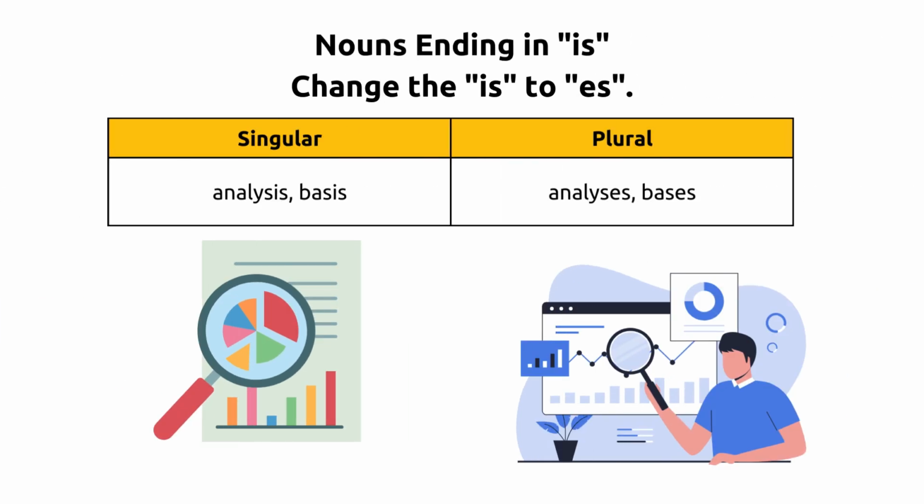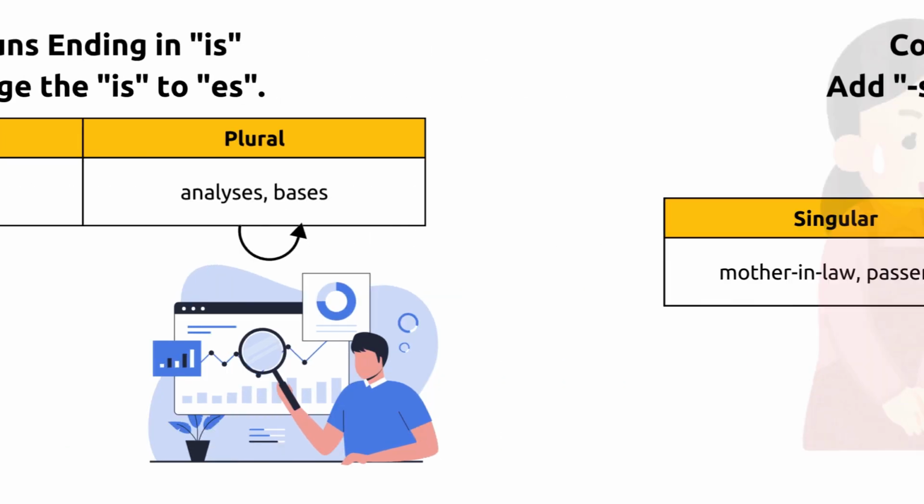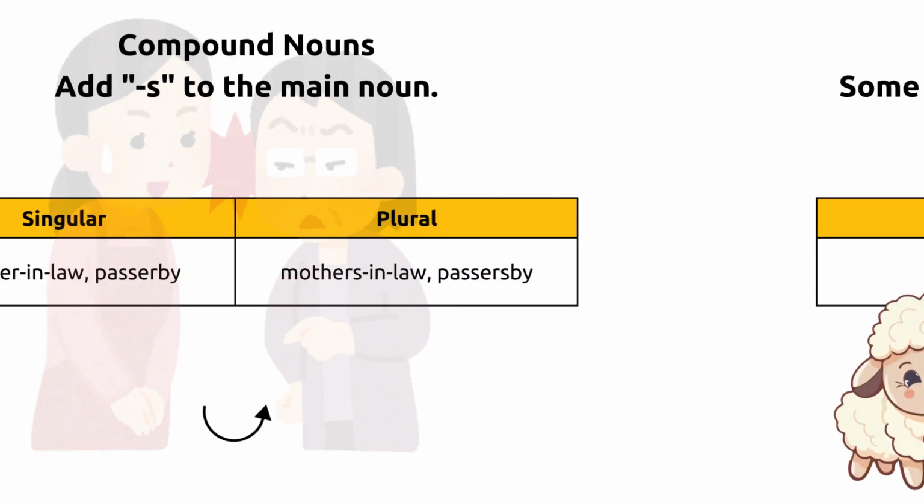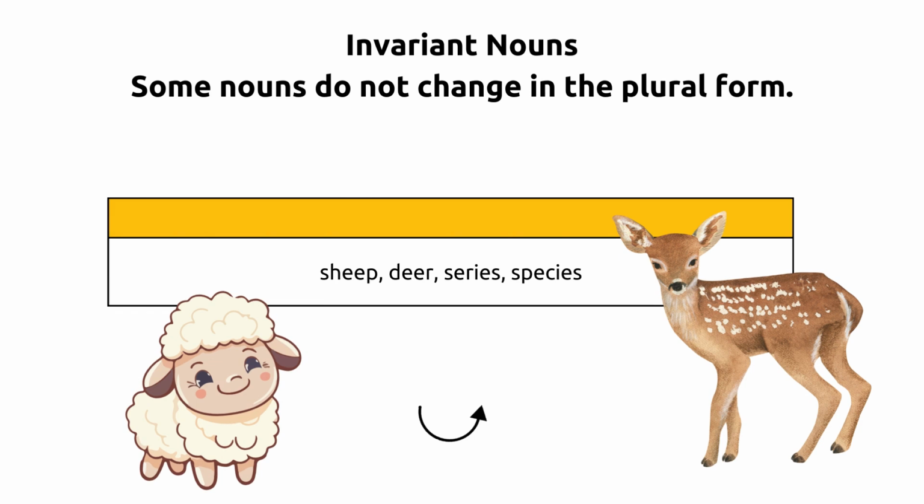Nouns ending in is. Change the is to es. For example, analysis, analyses, basis, bases. Compound nouns. Add s to the main noun. For example, mother-in-law, mothers-in-law, passerby, passers-by. Invariant nouns. Some nouns do not change in the plural form. For example, sheep, deer, series, species.